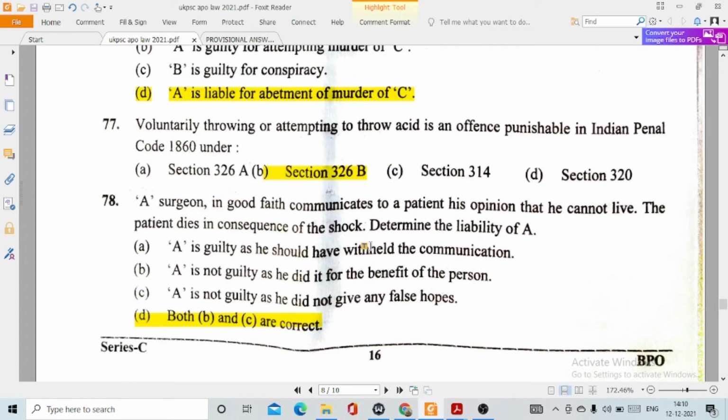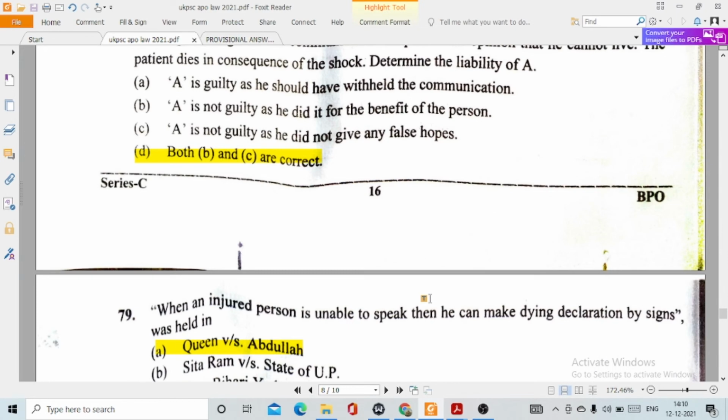Question number 78. A surgeon in good faith communicates to a patient his opinion that he cannot live. The patient dies in consequence of the shock. Determine the liability of A. So in this case, option number D, both B and C are correct. A is not guilty as he did it for the benefit of the person, and C, A is not guilty as he did not give any falsehood.